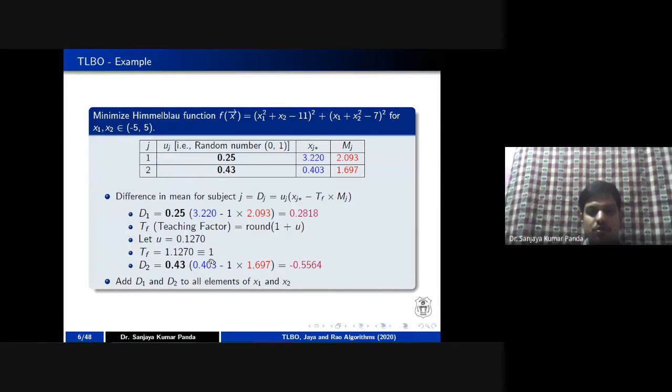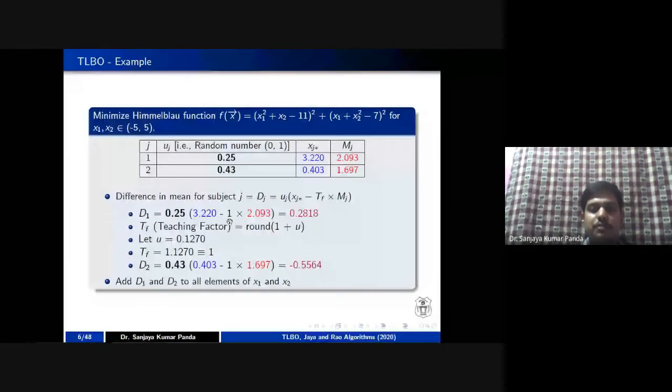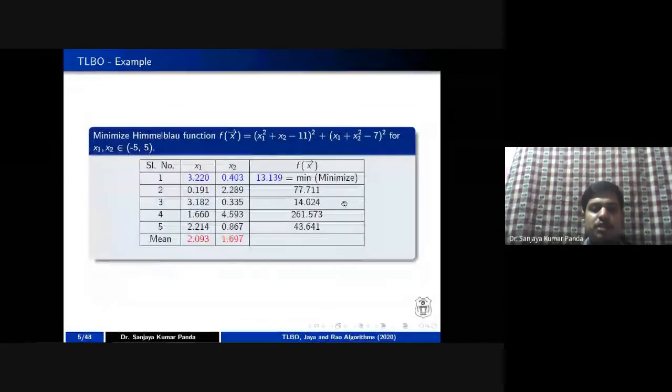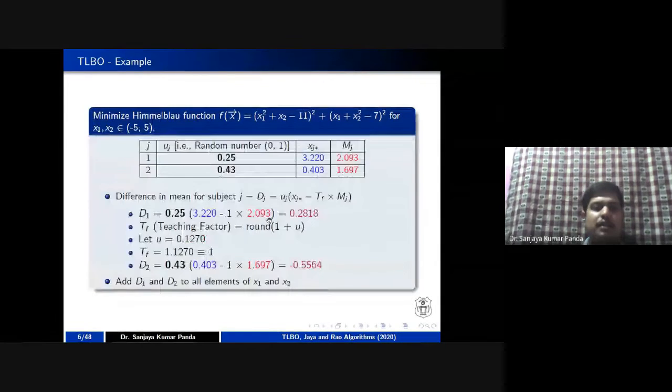So this TF value is substituted with 1, and the mean of the first subject, you know, is 2.093. So I am putting 2.093 here. That will give me the difference in the mean for subject 1, that is 0.2818. Similarly, I can calculate for the second value.